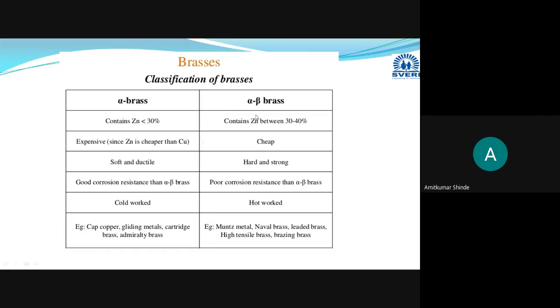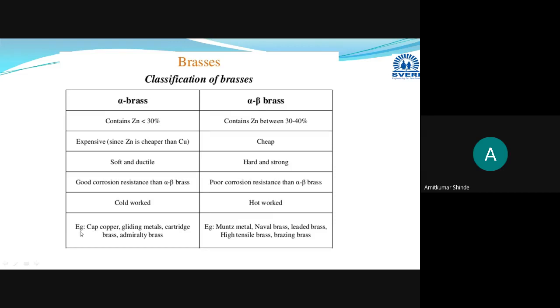And in alpha beta brasses, zinc will be 30 to 44%. These will be very hard and strong in nature, but they will be having very poor corrosion resistance. To improve the corrosion resistance in alpha beta brasses, you can add some other alloying elements depending on your application. And on these alpha beta brasses, you can easily do the hot working operations. That's why these alpha beta brasses are known as hot working brasses. Alpha brasses will be known as cold working brasses. Alpha beta brasses will be termed as hot working brasses.